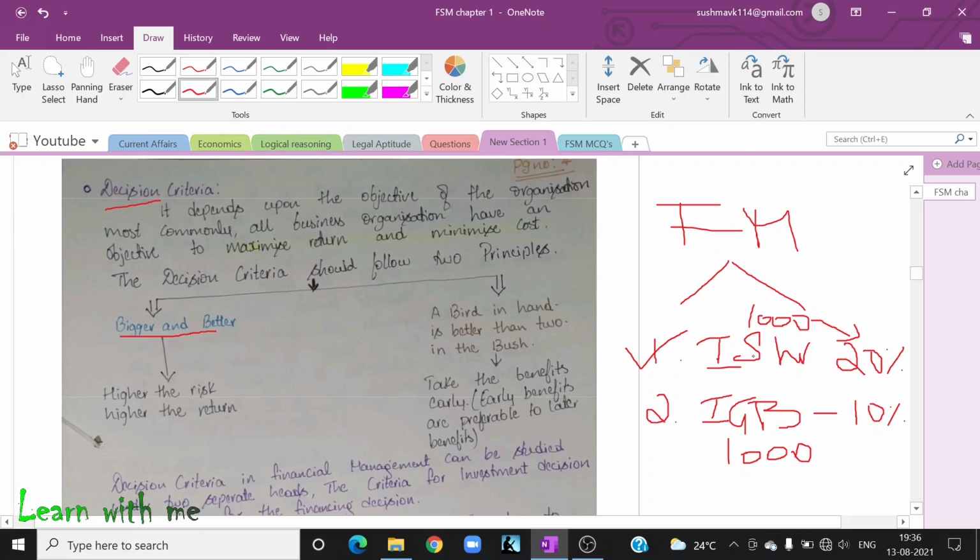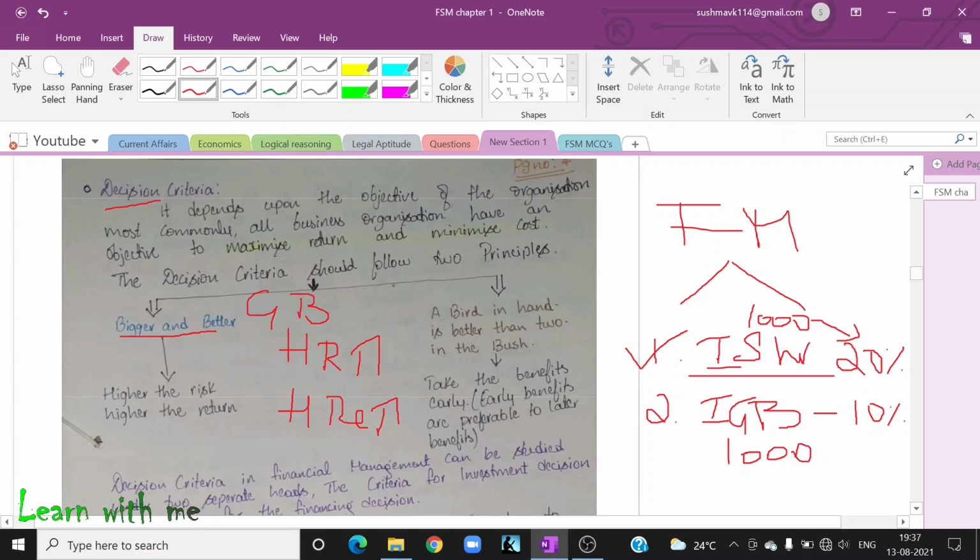So we were talking about this one. Let me repeat this again. If you invest in a share market, you will have high risk and at the same time a very good return. So what does it mean? Higher the risk, higher the return. If you invest in a government bond, you can sleep peacefully. There is no question of money being lost, because there is very little possibility of that. Your money will be safe and secure.